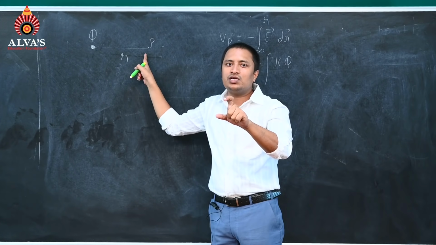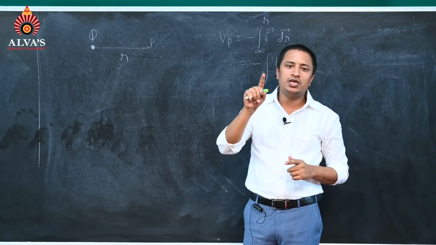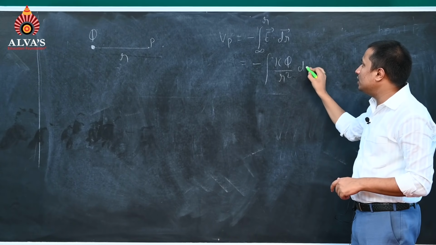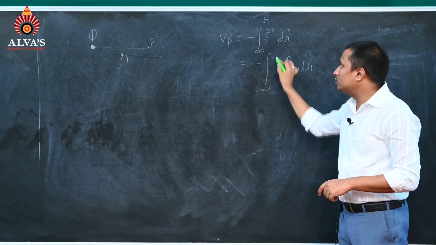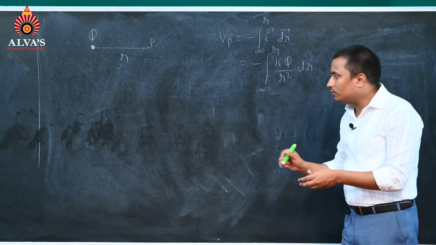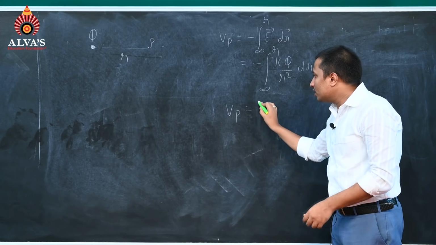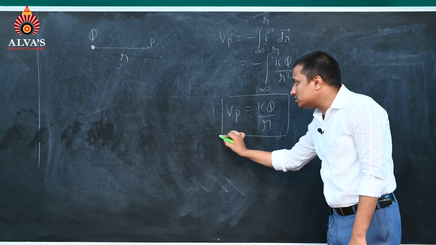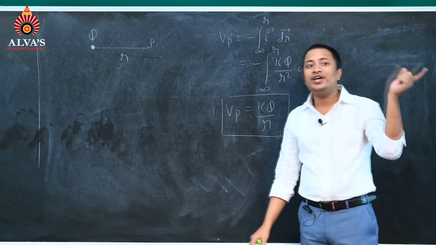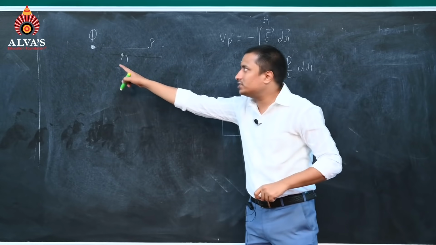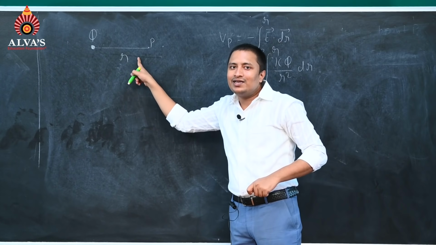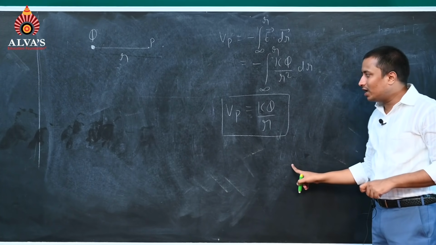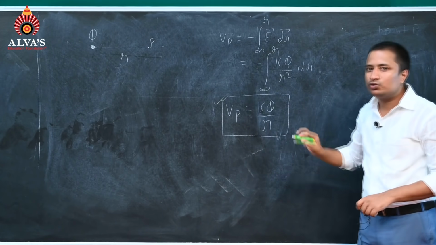Due to a point charge, what is the electric field? Due to a point charge, the electric field is kQ by r square. So it will give us minus integration from infinity to r of kQ by r square dr. If you integrate it, we will get Vp equals kQ by r. This is the potential at point P due to a point charge. Due to a point charge Q present at a distance r, the potential at point P will be equal to kQ by r. Please remember this. This is a very useful thing.